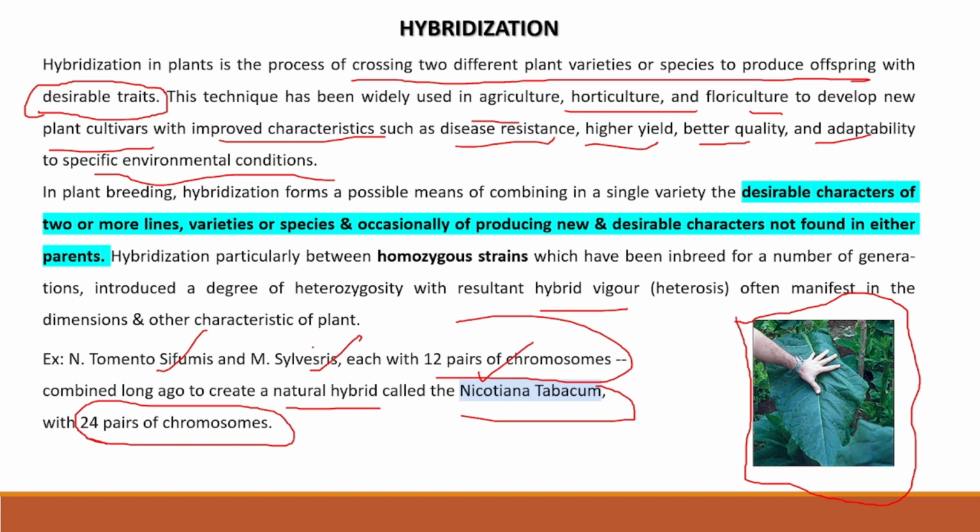So from these 12 pairs, after attaining 24 pairs, we got a plant called Nicotiana tabacum. This is not a scientist's name; these are all plant species names. So this is an example of a 24 pair chromosome set plant called Nicotiana tabacum.